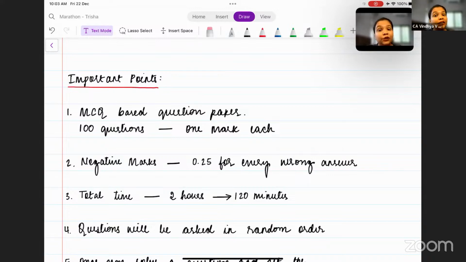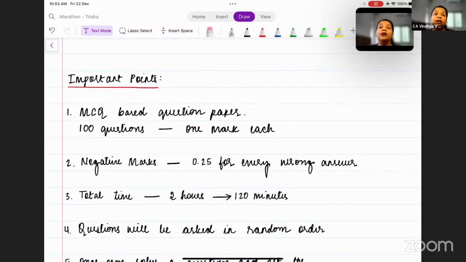Okay. And the total time that we have is 2 hours and not 3 hours. 3 hours is for paper 1 and paper 2. In fact, you also do not have any reading time in this paper, unlike paper 1 and paper 2. So your 15 minutes of reading time is not there in paper 3 as well as paper 4. So you have just 2 hours, and in minutes, it is just 120 minutes that you have.